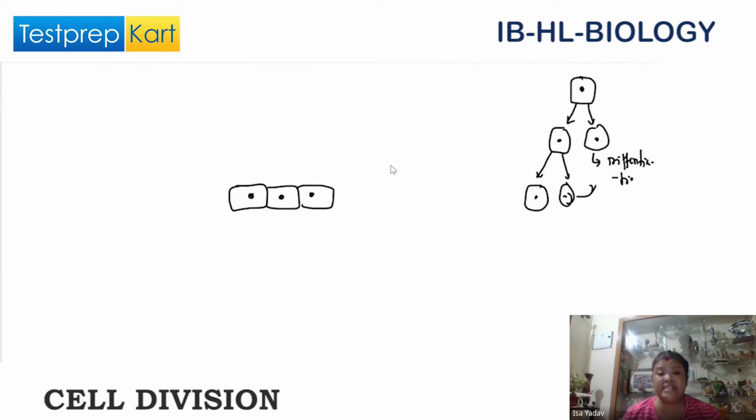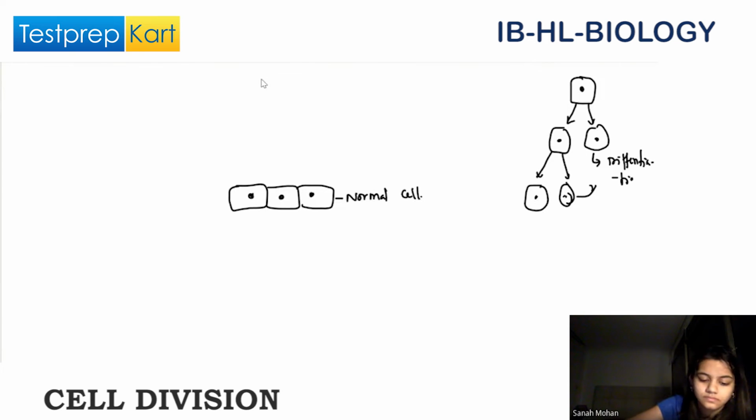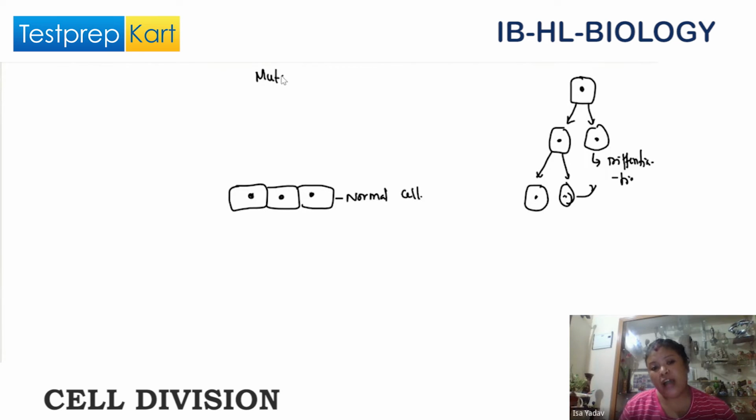Okay, this is a normal cell. I'll write here, this is our normal cell. Now, due to any kind of mutagen, a cancer-causing agent, mutagen can be radiation, when you are exposed to radiation.